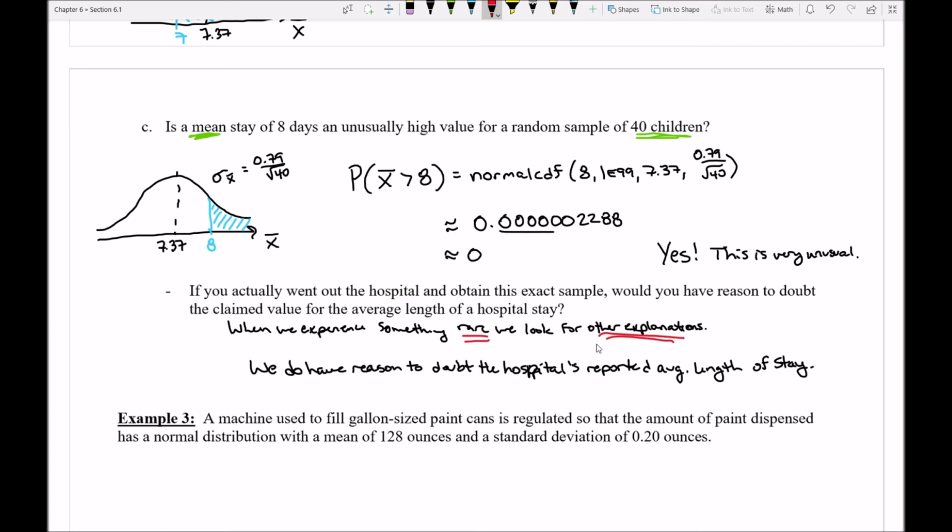Another example of something like this is, imagine you call, say, your best friend, because you want to catch up for a little bit. So maybe you call him up, you shoot him a message, whatever it is, and you say, hey, how are things going? Well, if your friend all of a sudden comes back and just starts cussing you out like crazy, out of nowhere, you're experiencing something very unusual. I mean, you're best friends. Why would this happen? And so you might start to search immediately in your mind for alternative explanations. Maybe they had a bad day. Maybe they have me confused with somebody else. Maybe something's going on with their life. Maybe this isn't them, maybe someone else has their phone. I have no idea, right? But I start to look for other explanations.